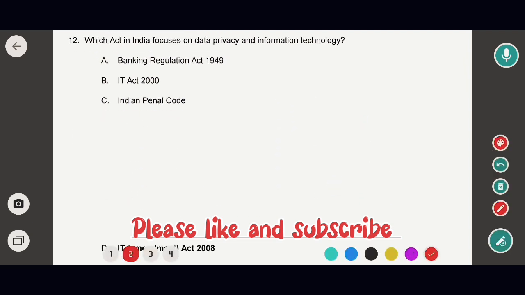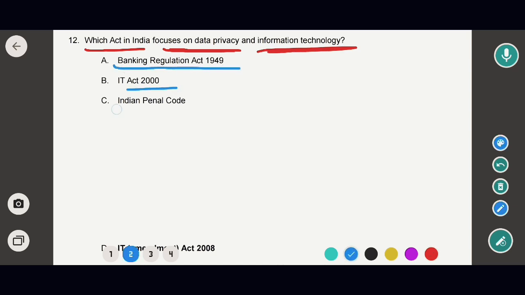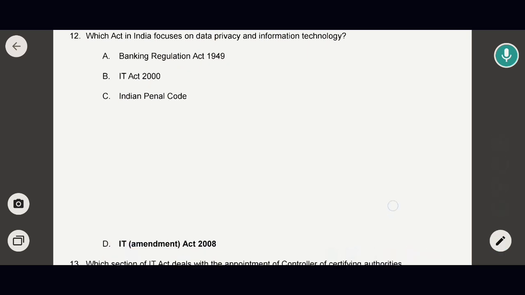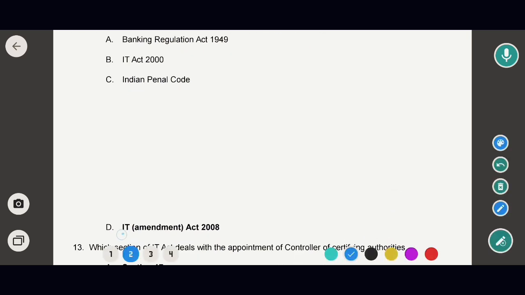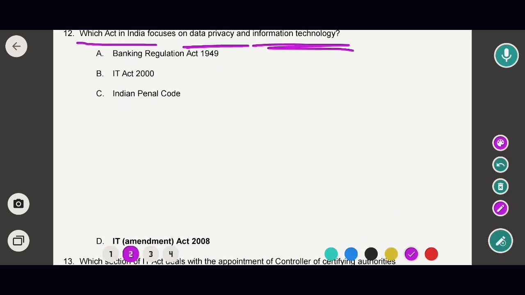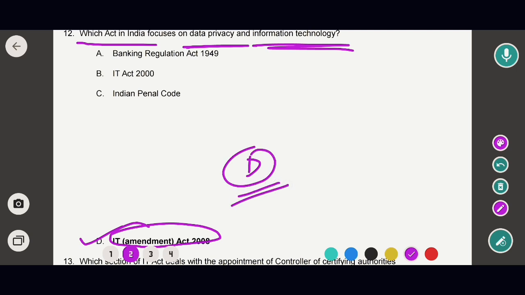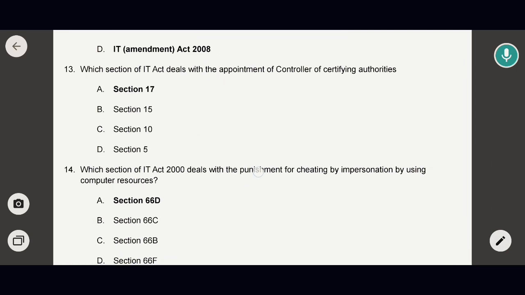Next question is about which act in India focuses on data privacy. Okay, very important question. Focuses on the data privacy and information technology. Options are the Banking Regulation Act 99, IT Act 2000, Indian Penal Code, and IT Amendment Act 2008. The correct option would be option D. That means IT Act Amendment 2008. So in this case, the correct option will be option D. Okay. So now move to next question.